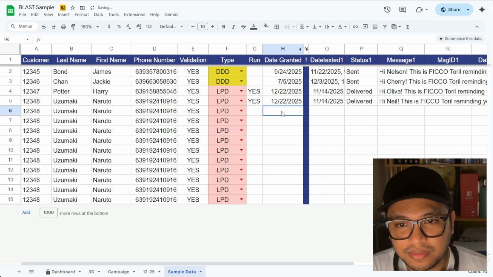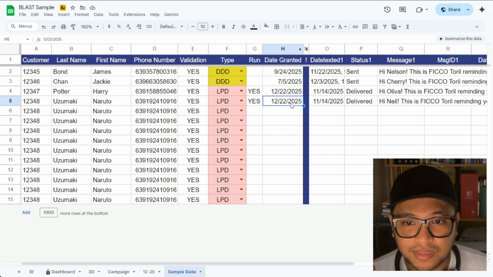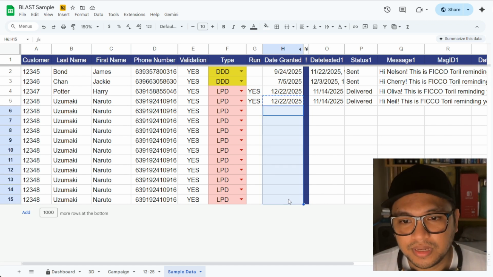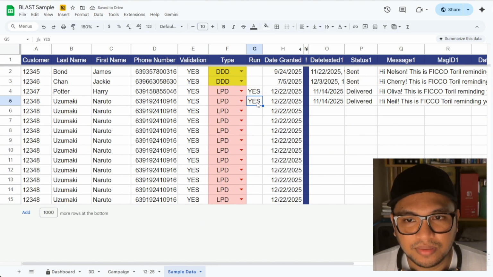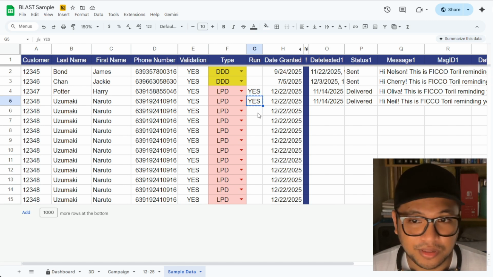Just need to apply that there. And of course, since it's a loan past due, you want to send text reminders as soon as possible. So we'll put the same date here. And then what's important is this column. You need to mark this yes in order to run the automation. If this column is empty or not marked yes, then the automation will not run.